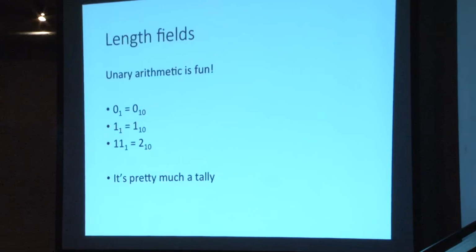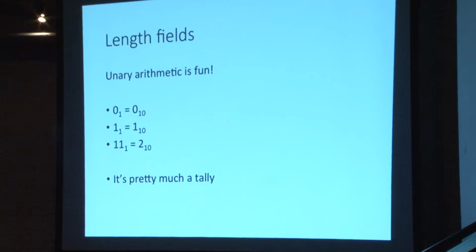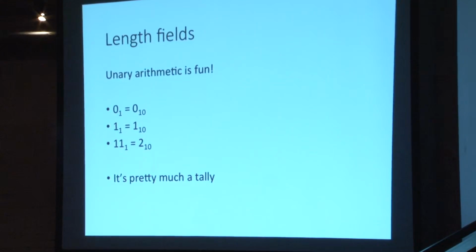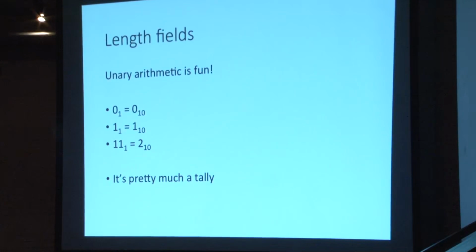The third one that I see most often is an objection to length fields. People say, well, how on earth do I construct a finite state automaton or a stack machine that deals with my length fields? This, it turns out, is not too terribly difficult. There's a device that we use in proving these things out called unary arithmetic. It's basically just a tally.